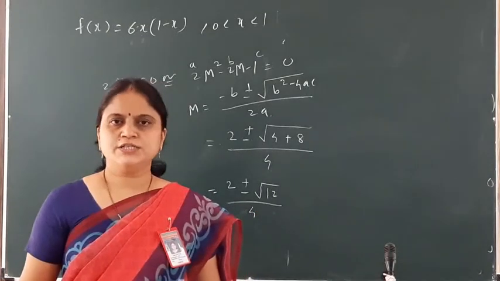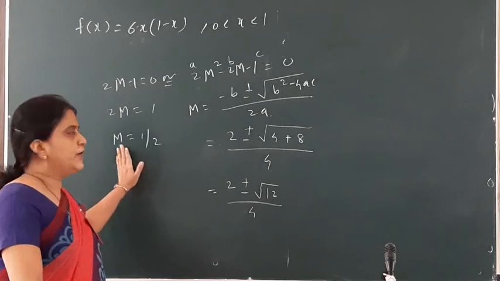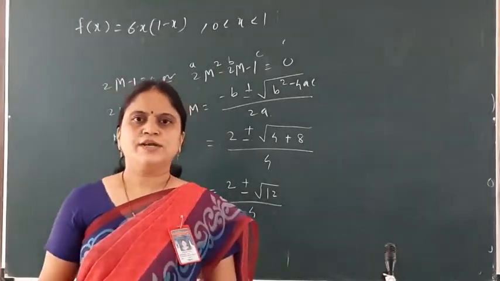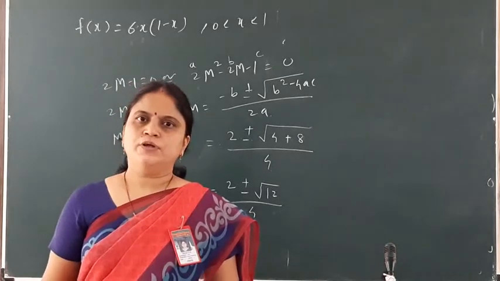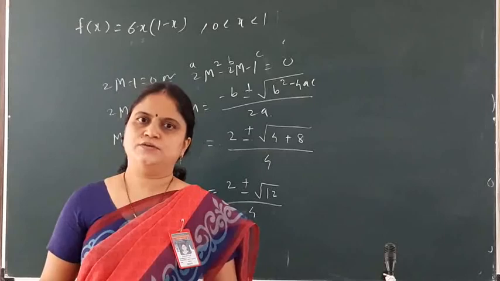Out of these we are using m is equal to half. So the median is equal to half. Fine. So you are getting all the examples of finding mean, median, mode, then HM and variance. Fine. Thank you.